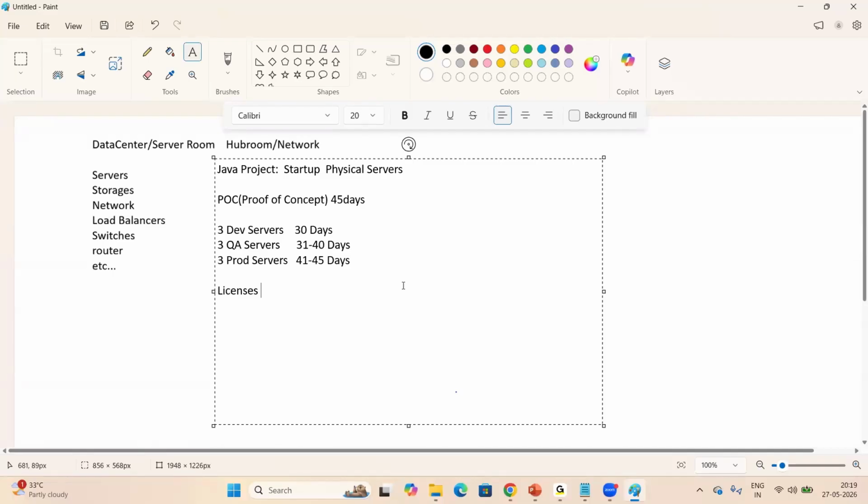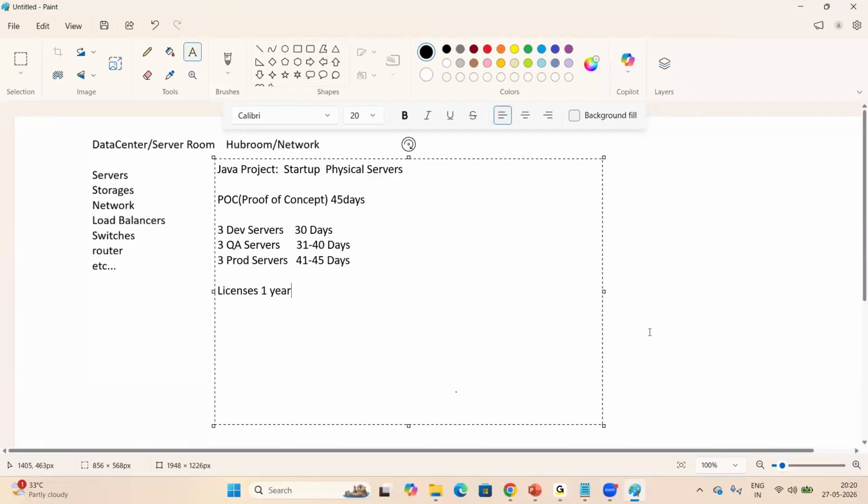So when we talk about a license, what would be the minimum period, anyone? For example, if you want to buy a Windows license, or antivirus or any other application license, what is the minimum period? Anyone having an idea? Yeah, someone is saying 1 year. Exactly, 1 year, right? So our POC is 45 days here, but we need to buy a minimum 1 year license, right?